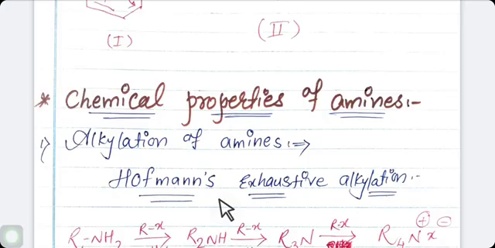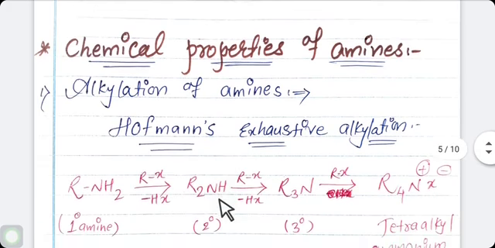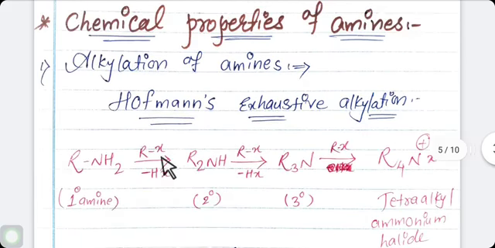So in Hofmann exhaustive alkylation, when primary amine is heated with excess of primary alkyl halide, it gives a mixture of secondary amine, tertiary amine along with tetra alkyl ammonium halide.